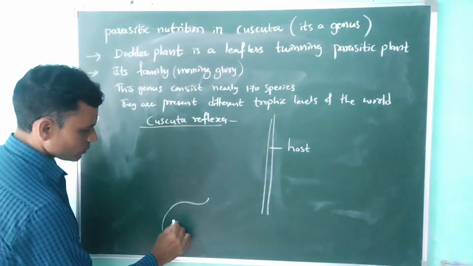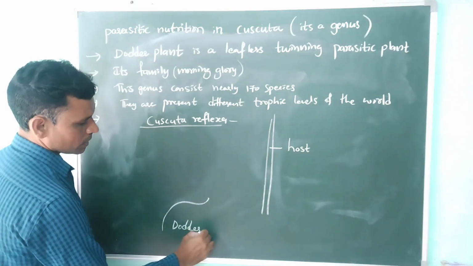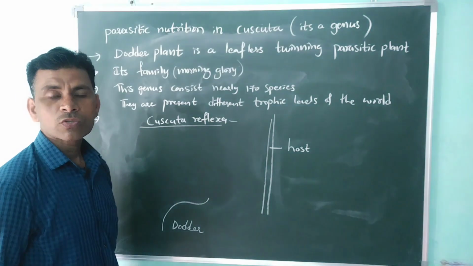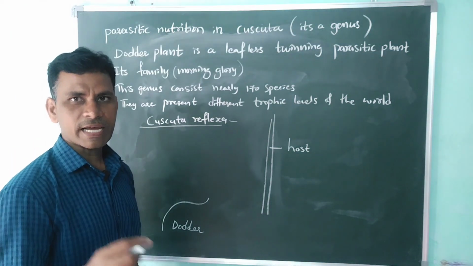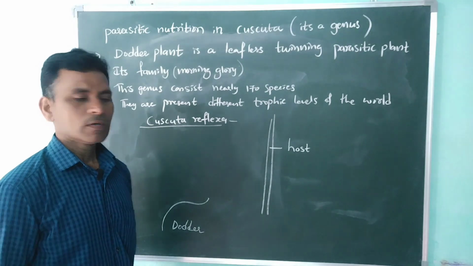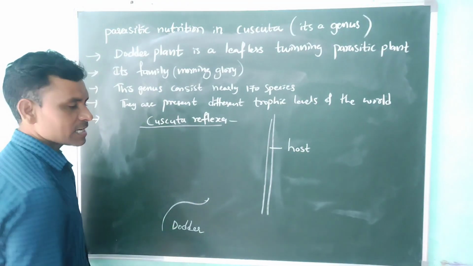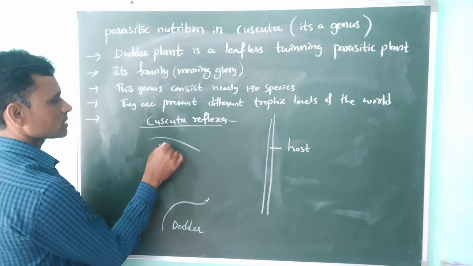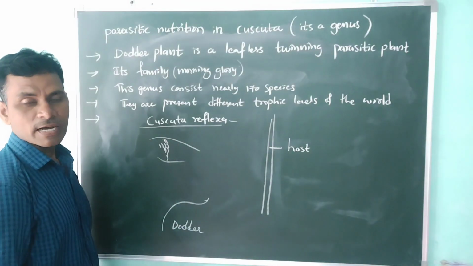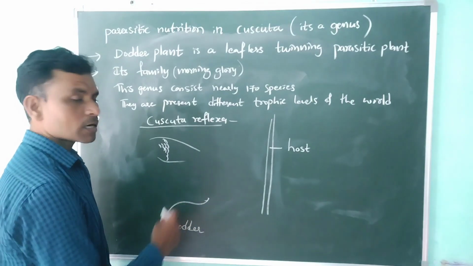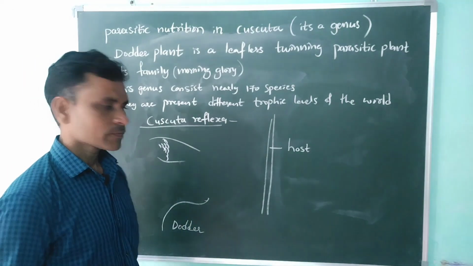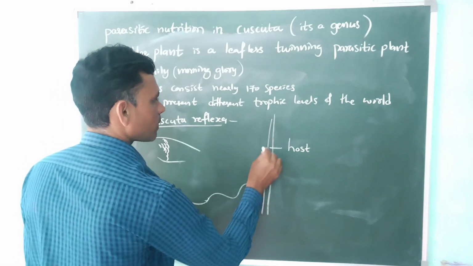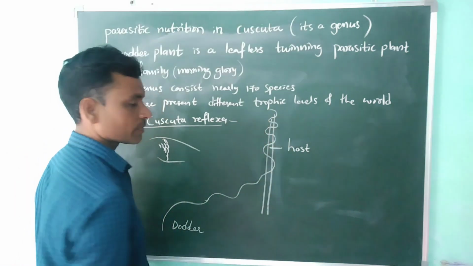So this is a dodder. It doesn't have chlorophyll. It has leaves, but they are minimized into scales, like the scales on a fish body. If you observe a fish body, it contains scales. Like these, the leaves are modified and minimized, so they don't help in photosynthesis. So what does it do? It grows and reaches the body of the host plant.